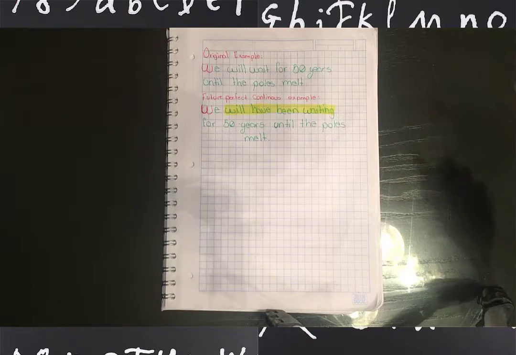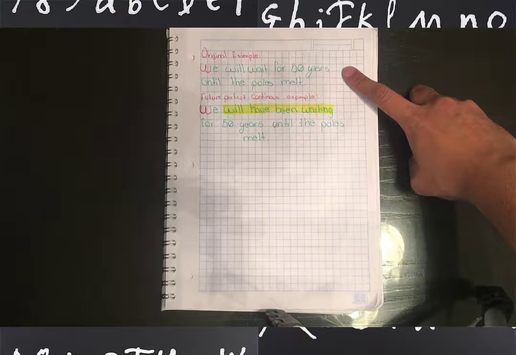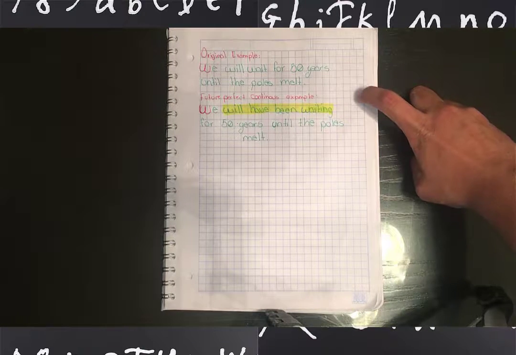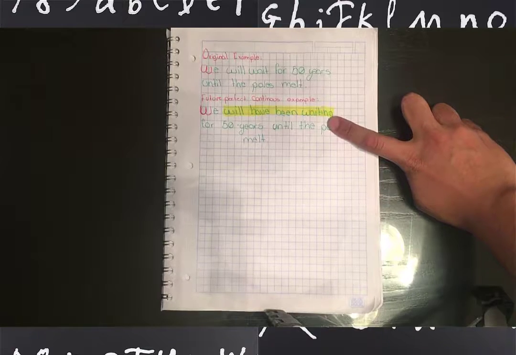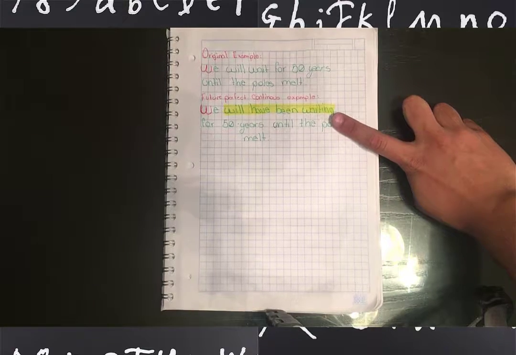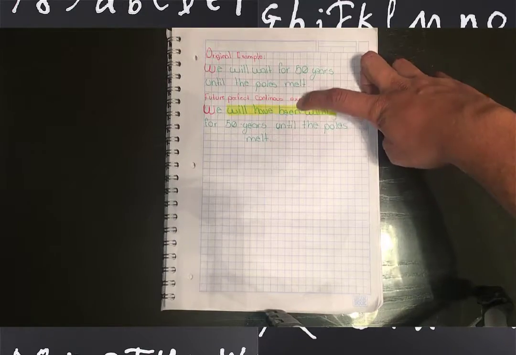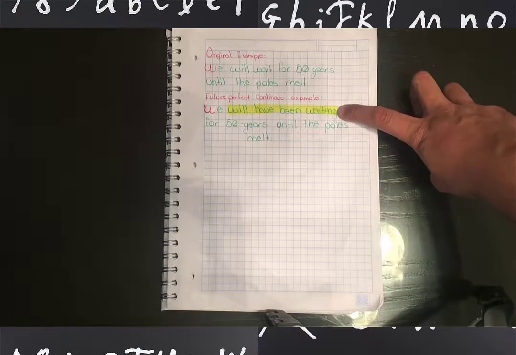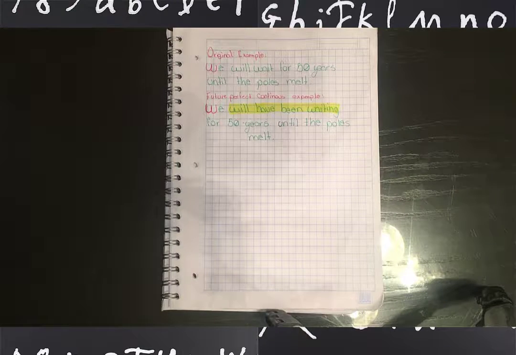So we have the second example, which is a complex sentence, and we decide to transform it into a future perfect continuous sentence. And as you can see, we just add the auxiliaries and transform the main verb to make it future perfect continuous. Example.